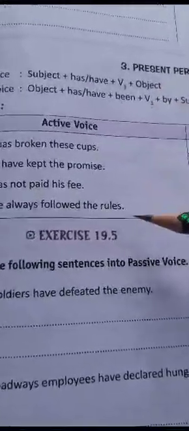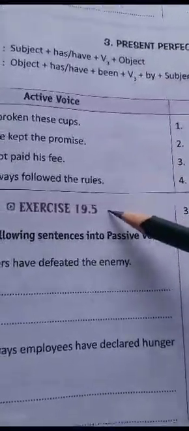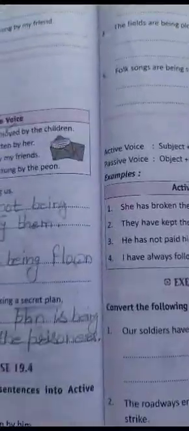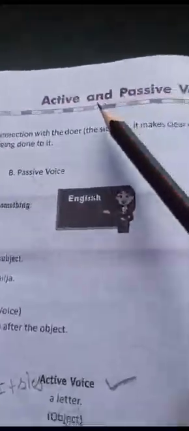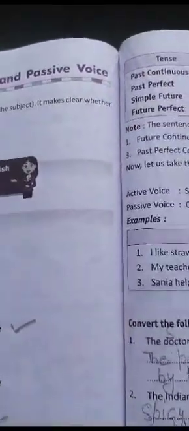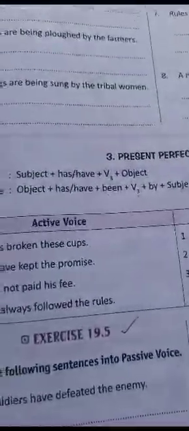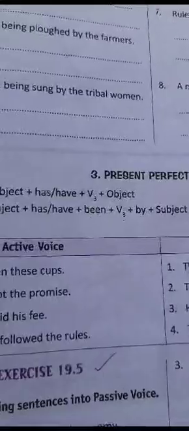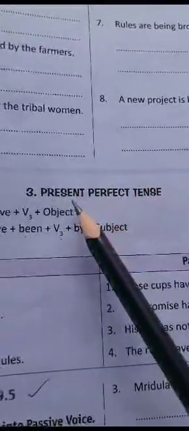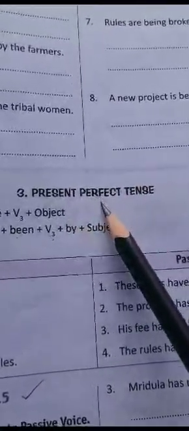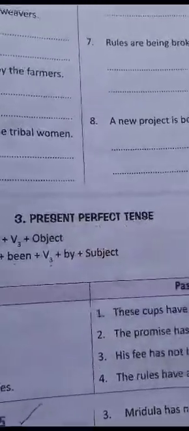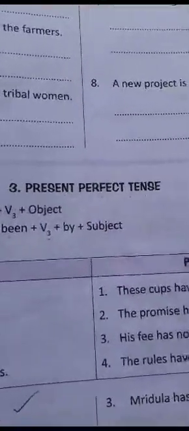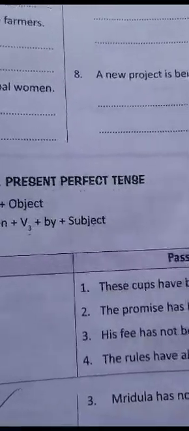Let's continue to do exercise number 19.5, and it is related to chapter 19. The topic is active and passive voice. So let's go for it. In this exercise, we see that it relates to present perfect tense. Present perfect tense deals with the action that is completed before a specific time period.